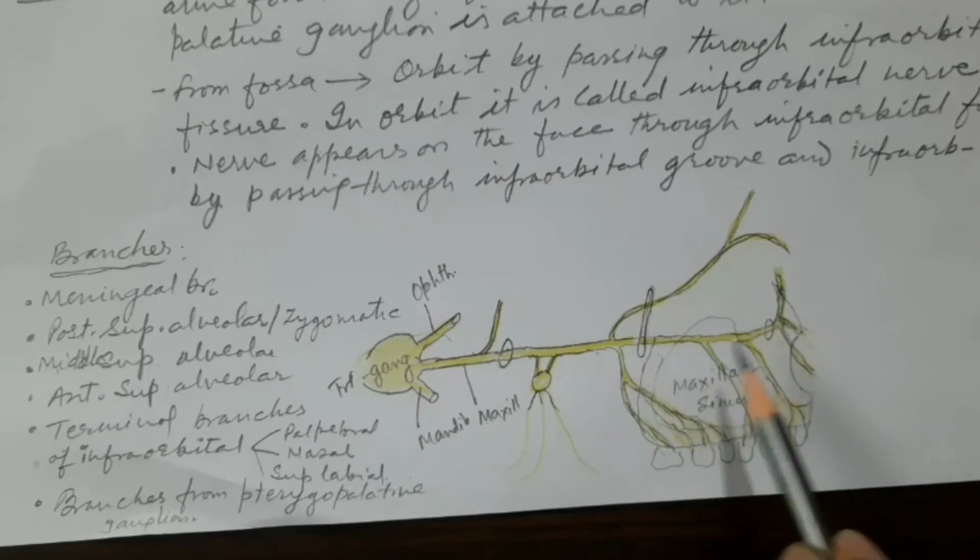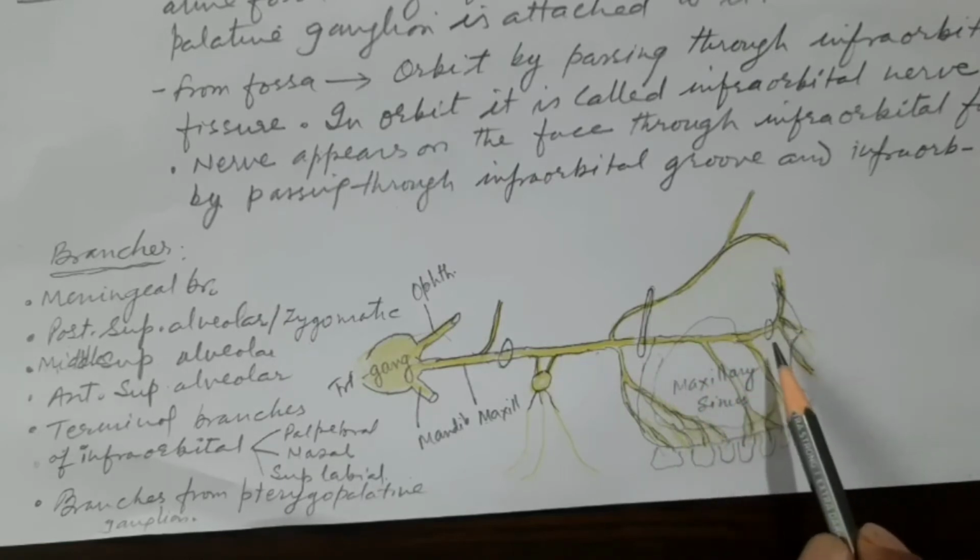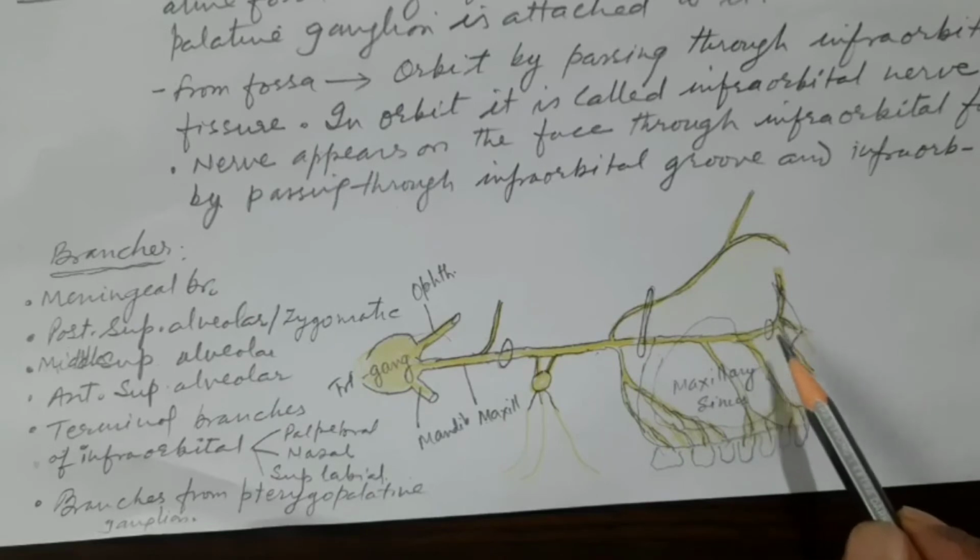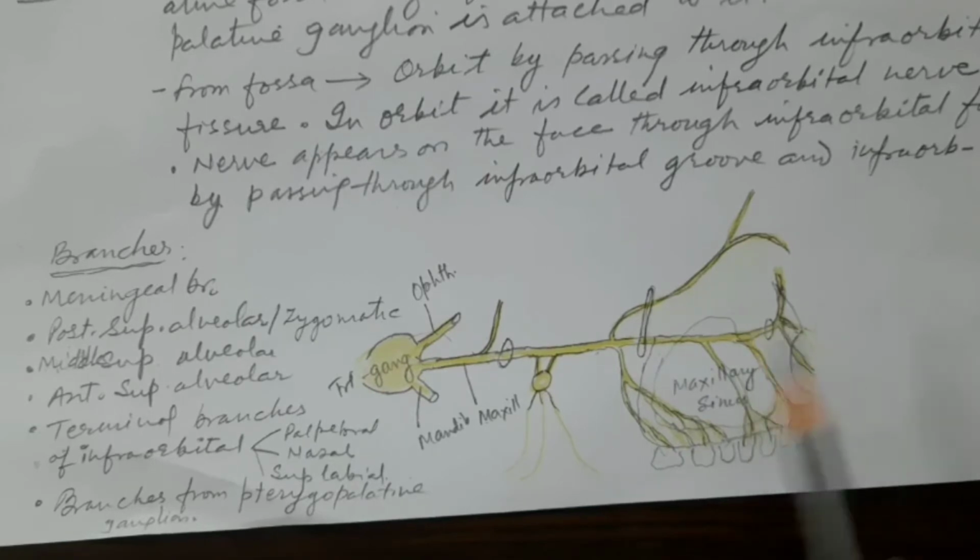In the orbit it is called the infraorbital nerve, and then it comes through the infraorbital groove to the infraorbital canal, and then appears on the face in the form of the terminal branches of this infraorbital nerve. You can call them the terminal branches of the maxillary nerve also.